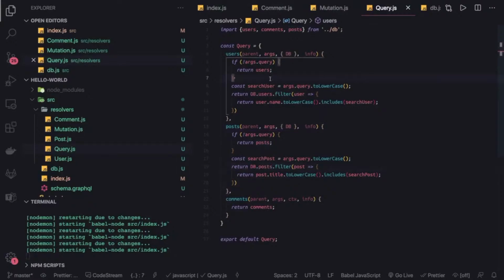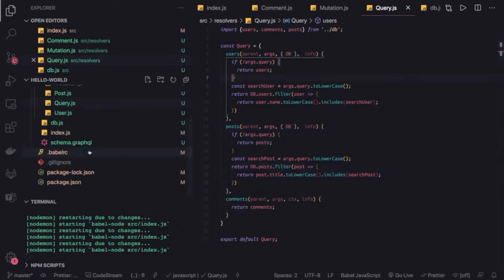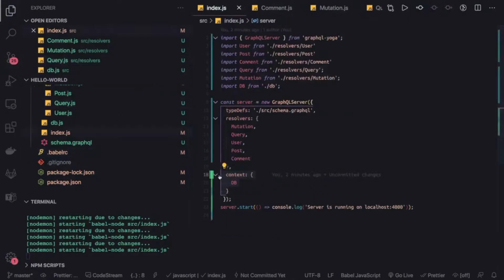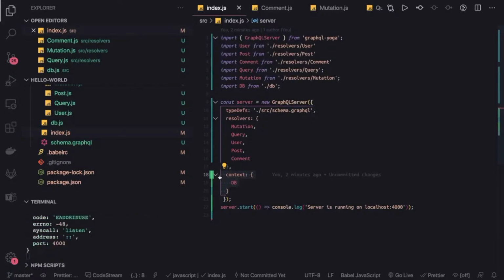So this is the minor change we are doing, and why we are doing it is because we are passing this data source in the context, and every query and mutation can access this from the context object. Here it will be a data source. It can be a simple mock JSON, it can be your MySQL or Postgres database connection, or you can pass a lot of other things also.